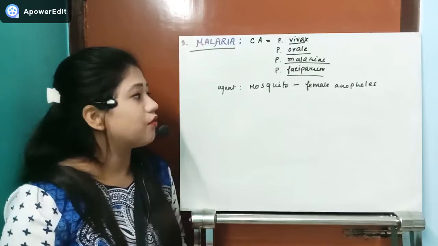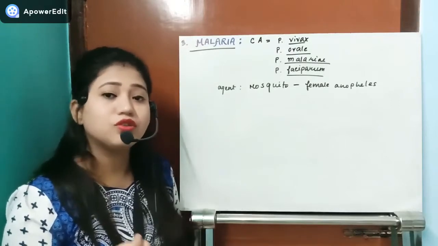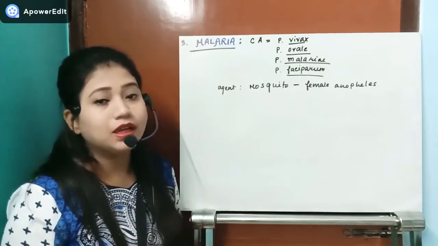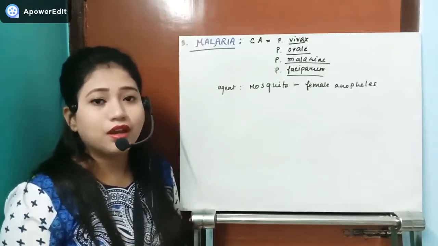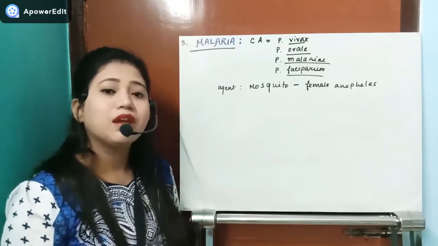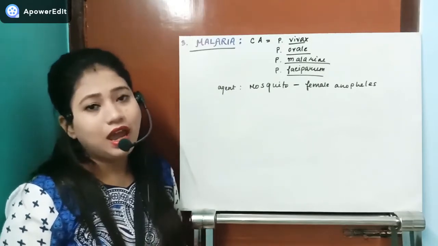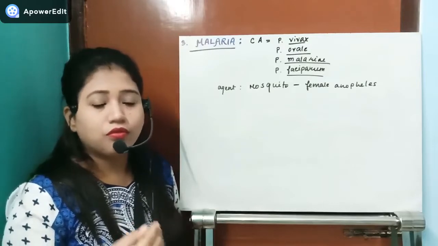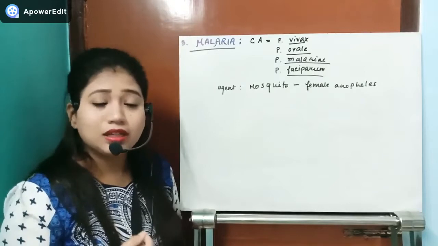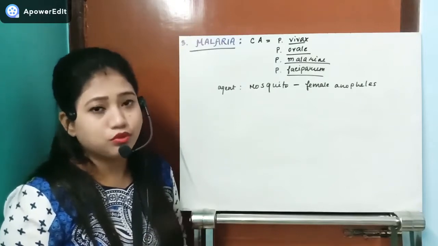But the female mosquito generally takes the blood of mammals, because they require a type of protein, albumin protein, which is necessary for their egg production. Whenever they produce eggs, they require albumin protein.